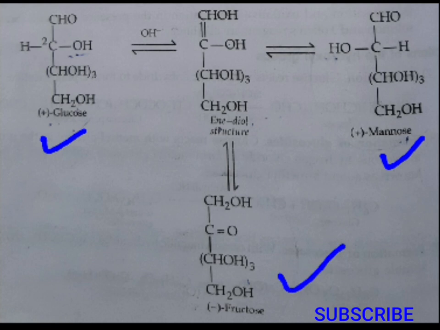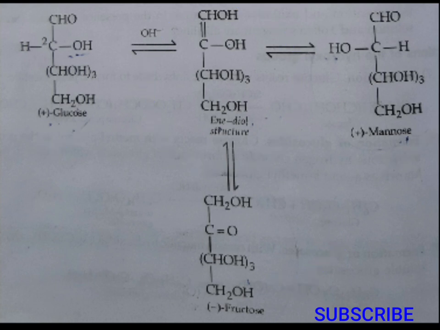This reaction proceeds through the formation of a 1,2-enediol structure. So glucose with alkalis initially converts into the enediol structure, and then the equilibrium mixture is converted into glucose, mannose and fructose. Now what happens in this case? We just need to consider the structures here. That is most important to us right now.